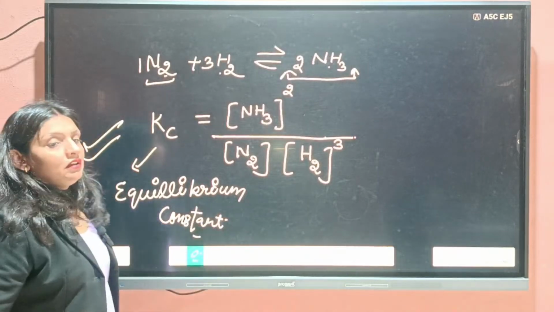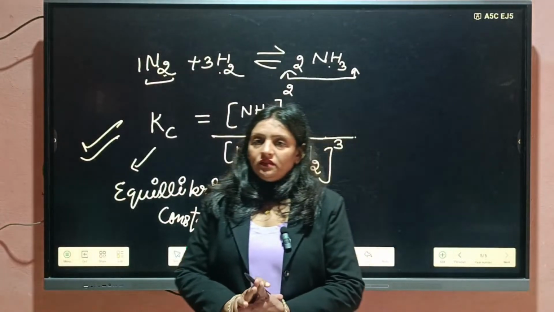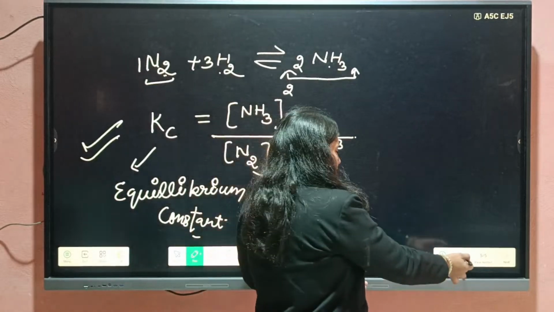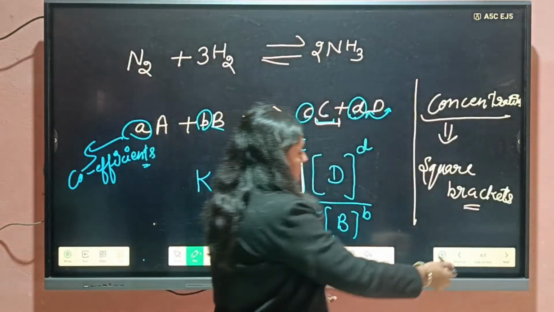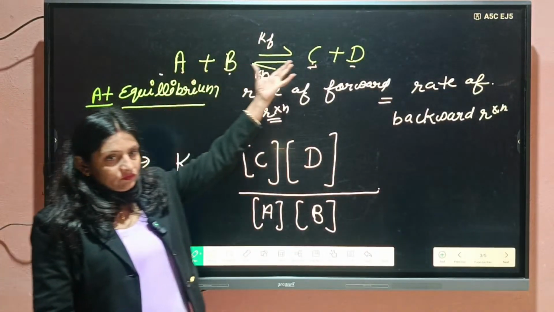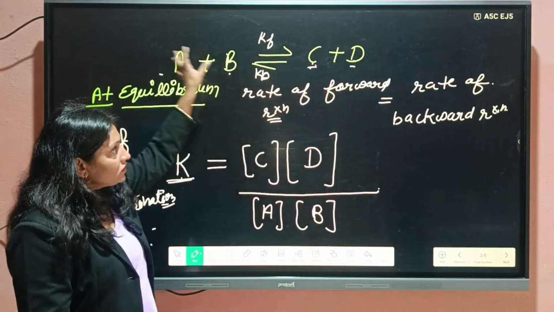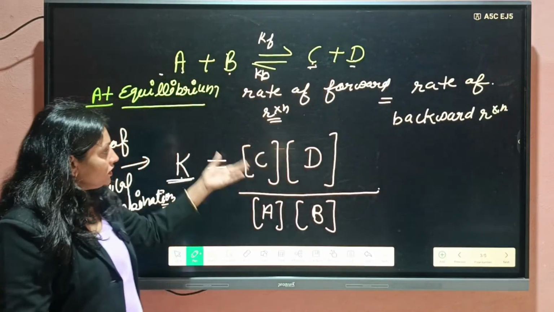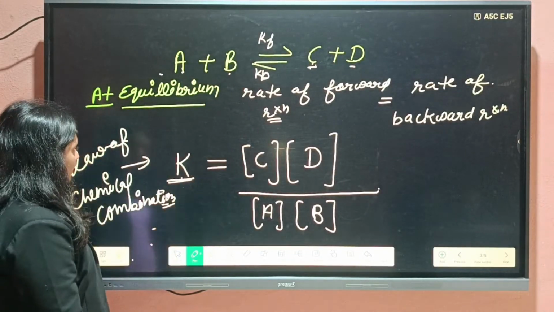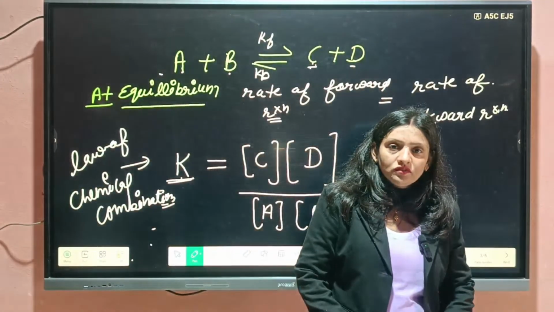Hence students, equilibrium is that in which rate of forward reaction is equal to the rate of the backward reaction. Okay, in these reactions, reactants and product concentrations have some constant between them, means they have some relation. So what is the relation we can show with equilibrium constant, and this one is known as the law of chemical combination. Clear or not? Any doubt in this one?